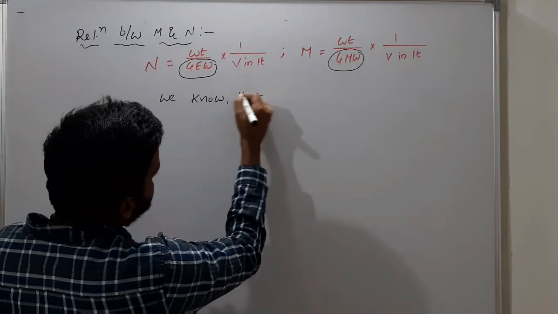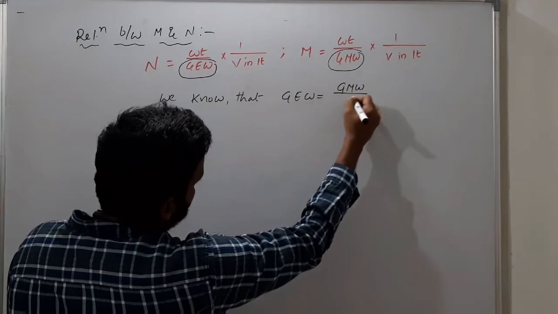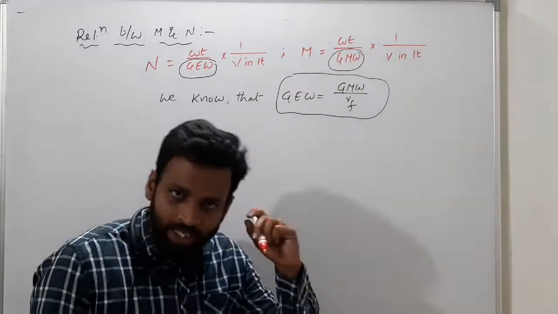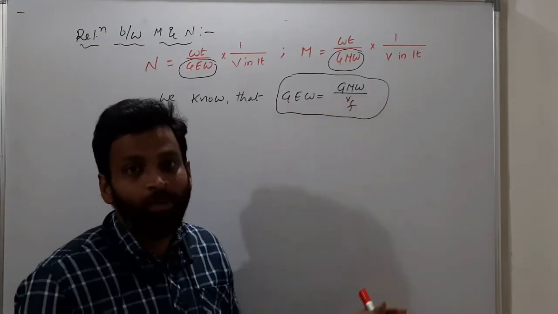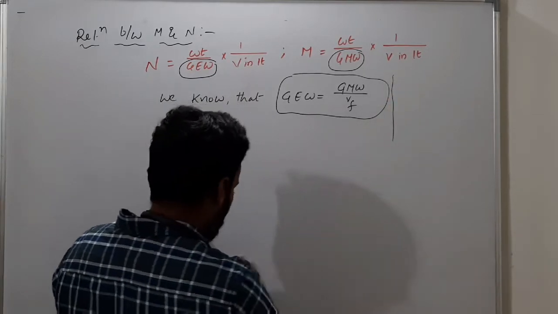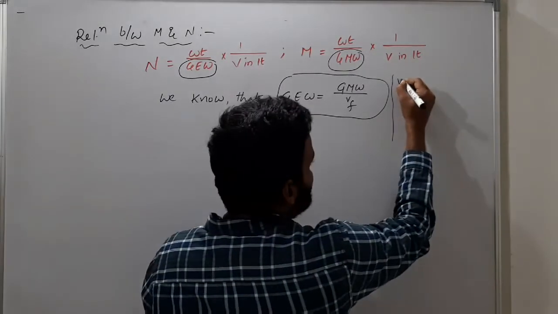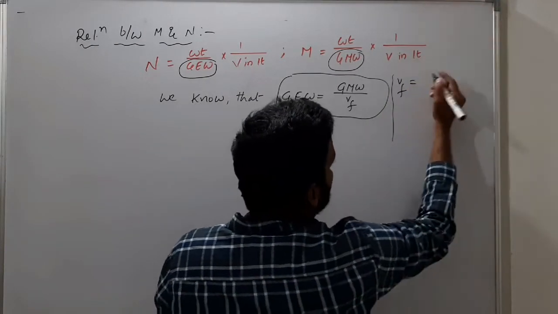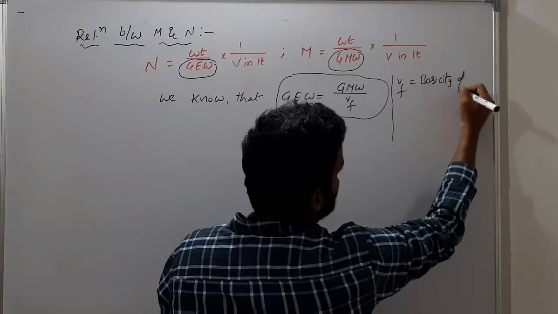So what is gram equivalent weight? We know that gram equivalent weight is equal to gram molecular weight by valency factor. Few people previously asked me what is valency factor. Valency factor is basicity of acid.